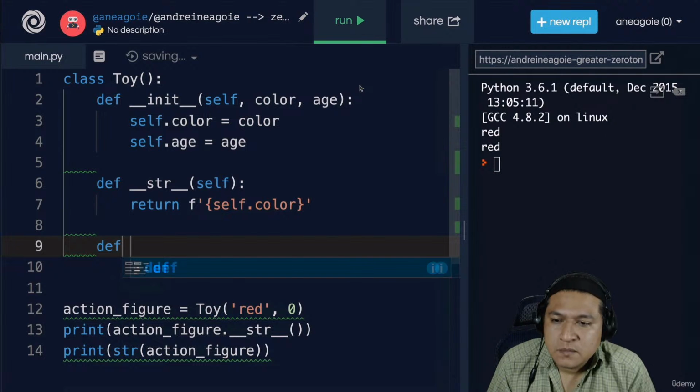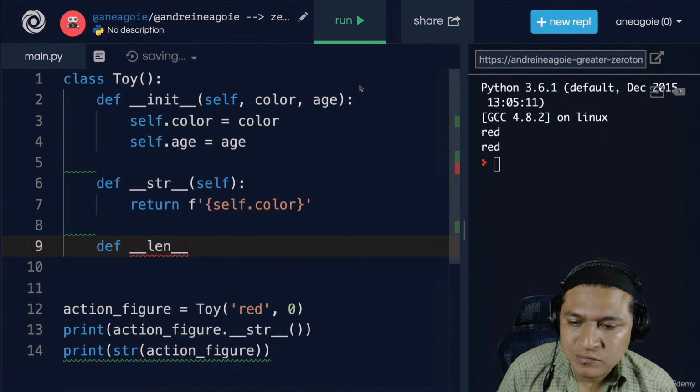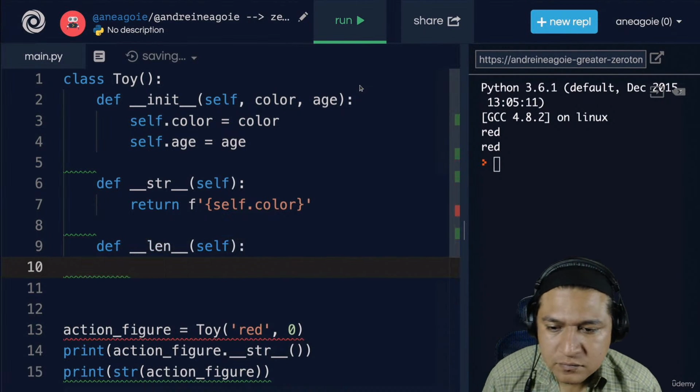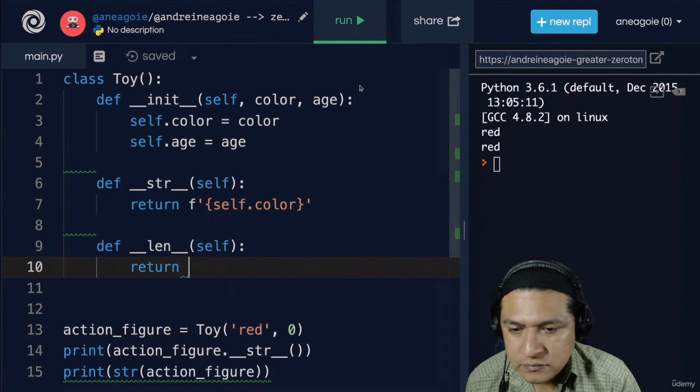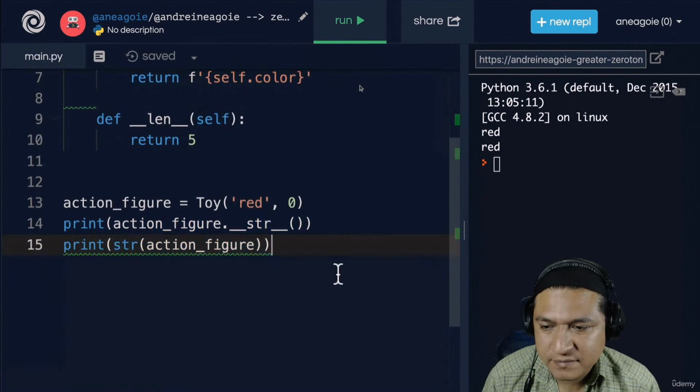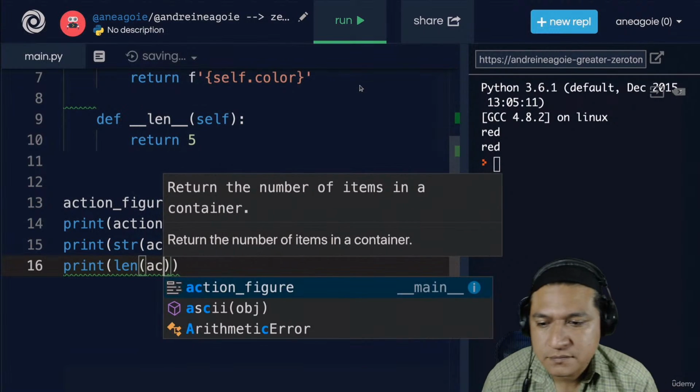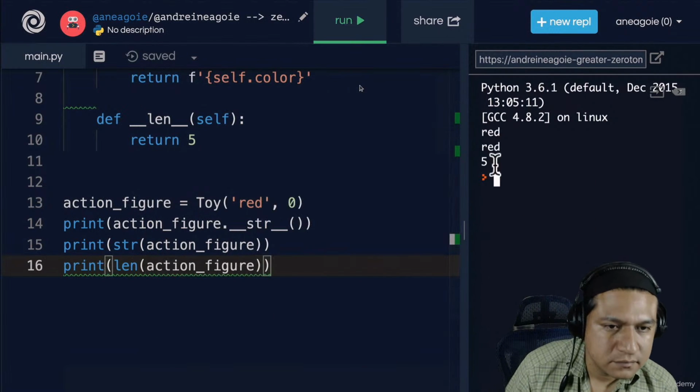Well, we can change the meaning of the length as well. So length, I can say self, and then here, I can just return 5. Now, if I call length of action figure and I click run, I get 5.